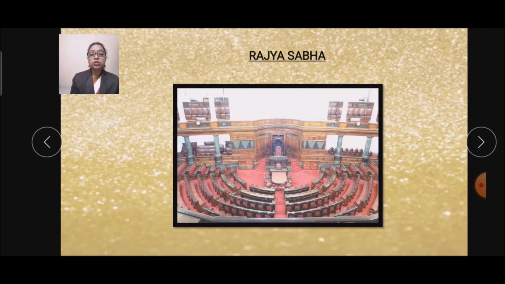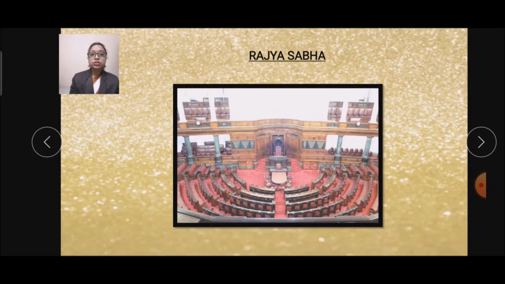Now what is the function of the state legislative assembly? The most important function of the state legislative assembly is lawmaking. The state legislature has the power to make laws on all items on which parliament cannot enact laws.